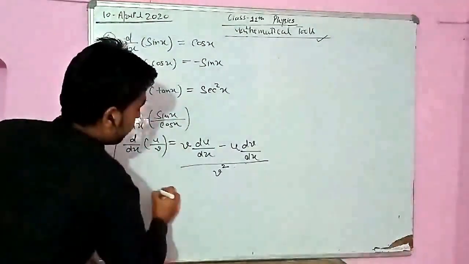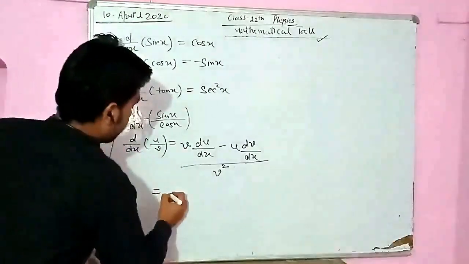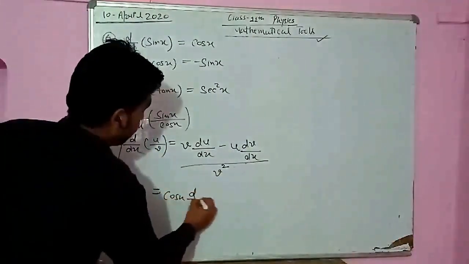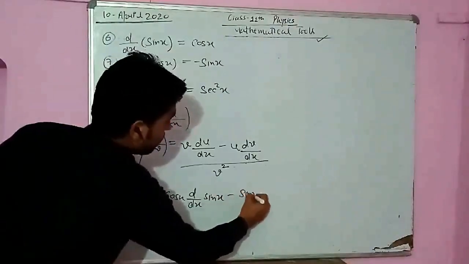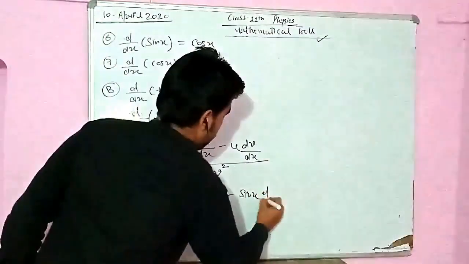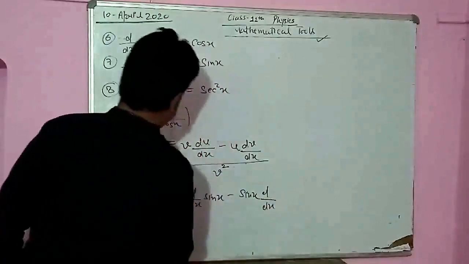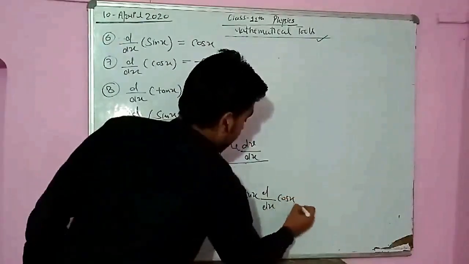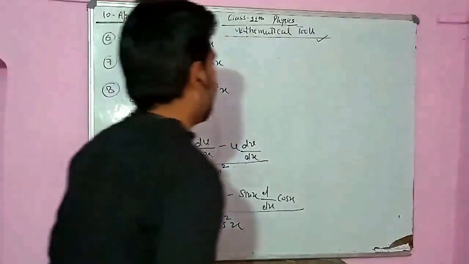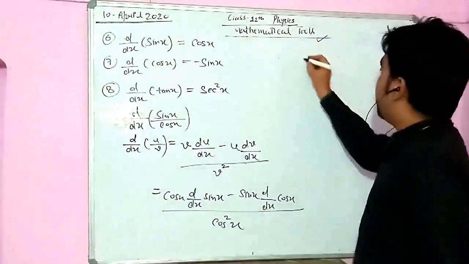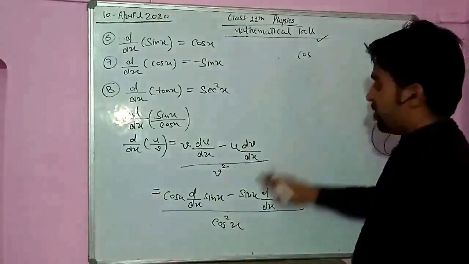So first thing we have to do, we should write the denominator, differentiation of numerator, minus numerator, differentiation of denominator, divided by denominator square. So cos x, then square x. Now see, what will be the differentiation of sin x?